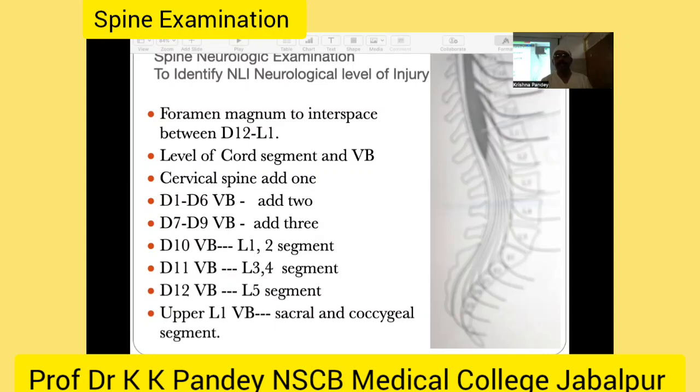In cases of D7 to D9, add 3. Suppose you are suspecting the vertebral level D8, then your spinal segment level should be D11. You have to add 3. Then D10 corresponds to the L1, L2 segment, D11 to the L3, L4 spinal segments, and D12 to the L5 spinal segment. And at the upper L1 vertebral body, there are the sacral and coccygeal spinal segments. So this is a very important slide.